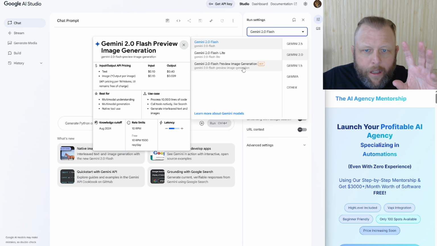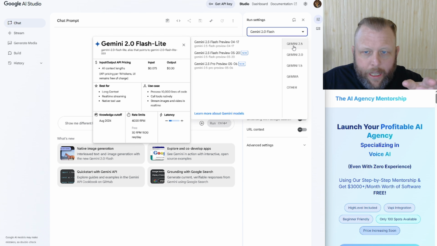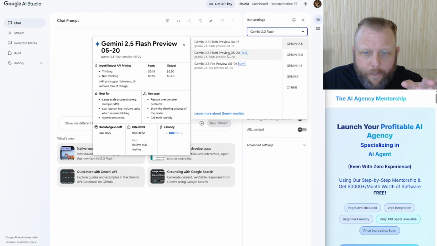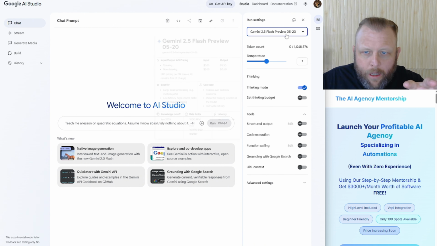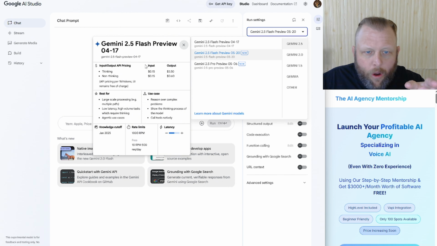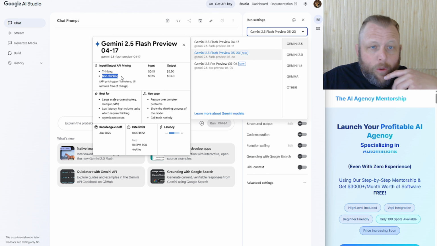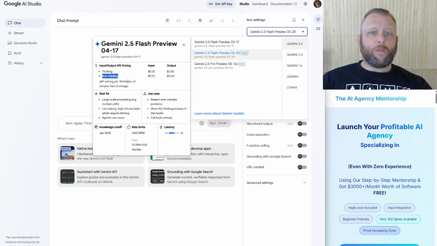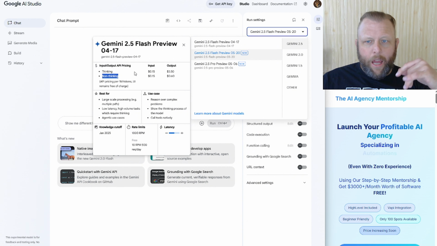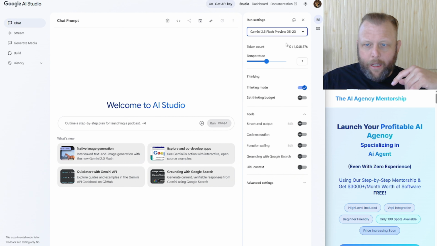Yeah, I think the 2.5 Flash works really well. But you can see as you go along, it will show you the pricing in and out. Still really, really cheap, especially when you go to non-thinking models going forward. And for this one, we're going to use OpenRouter, but we're going to use the Gemini Flash 2.5. Works really well. Got a really, really big million token count to use.